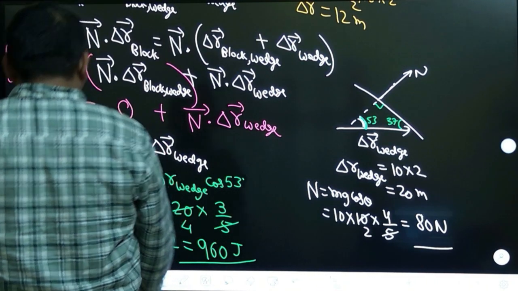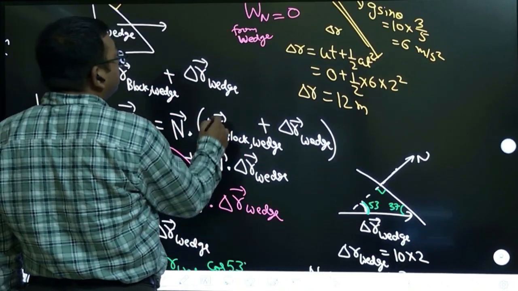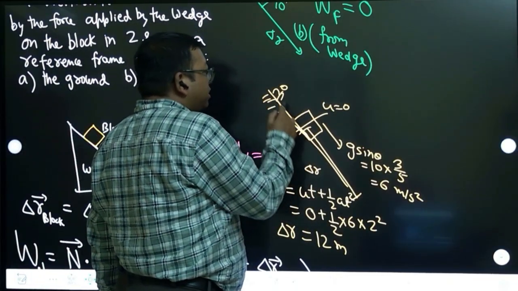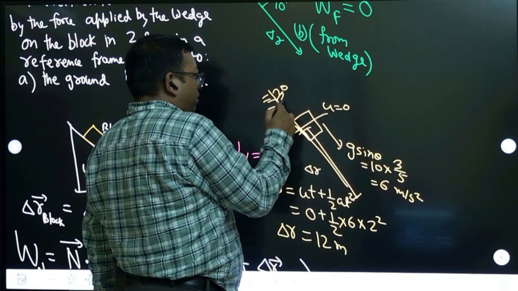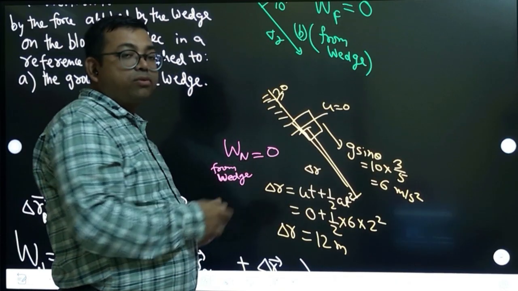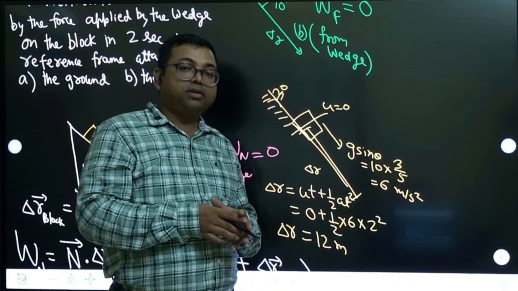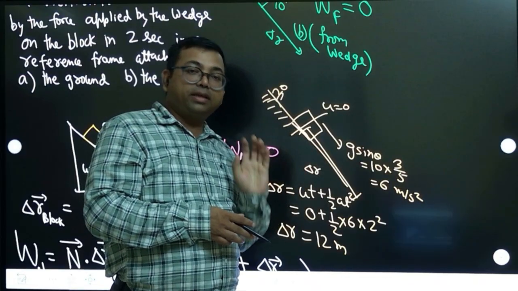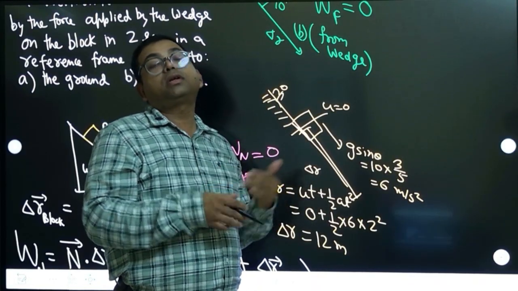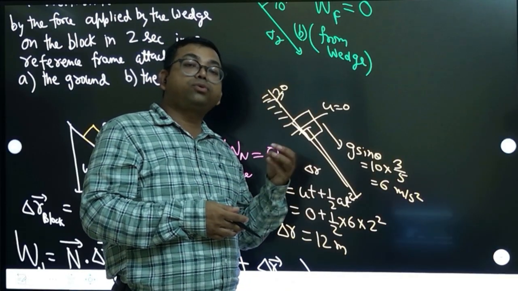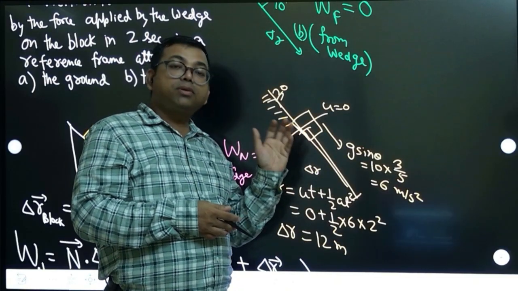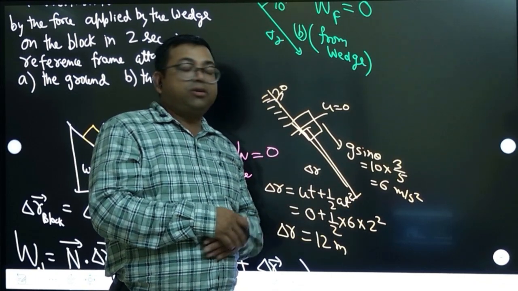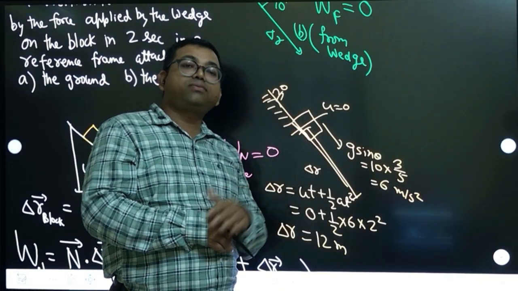First part: this block you are studying with respect to this frame. The work done depends on force, displacement, and angle between them, right? You know that it is a dot product. So here the normal force calculation is going to be the same from both frames of reference. Why? Because there is no acceleration happening, so no pseudo forces are there. So the normal calculation will be the same, but the displacement is not the same. The angle is also not the same, because from a different frame of reference, displacement is different.